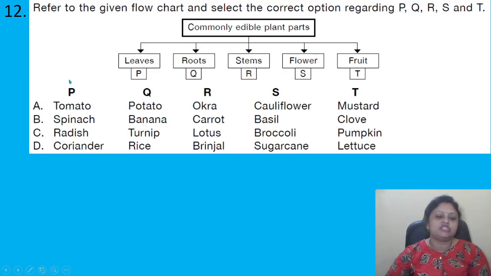Coming to the next question. Refer to the given flow chart and select the correct option regarding P, Q, R, S and T.